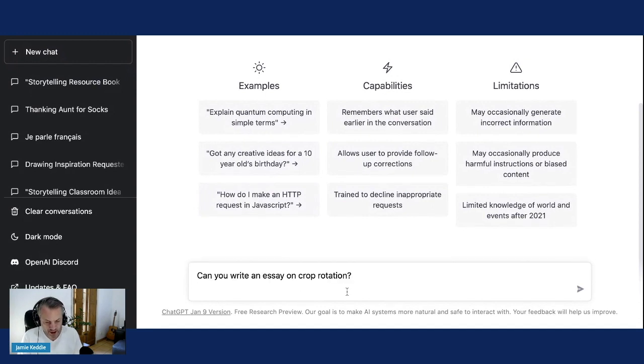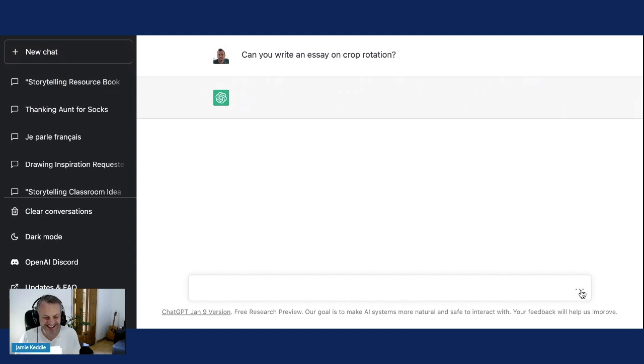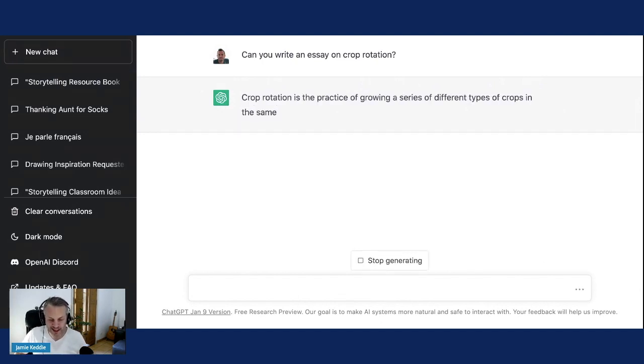Let's see. Can you write an essay on crop rotation? Crop rotation. Do you remember that at school? Write an essay on crop rotation.